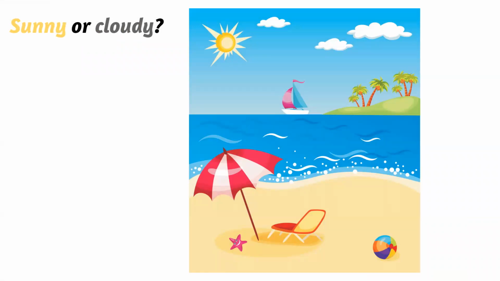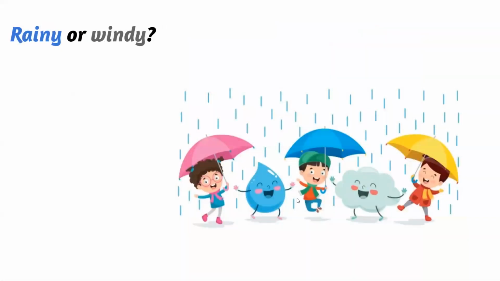Okay, so what is this? We have a picture that shows the sea and the beach. So what do you think? When can you go to the beach? When it's sunny outside, or when it's cloudy outside? When it's sunny outside, right? So it's sunny. What about this? We have drops of water that are falling from the sky. So do you think it's rainy or windy? It can be rainy and windy as well. So here we have rainy weather.